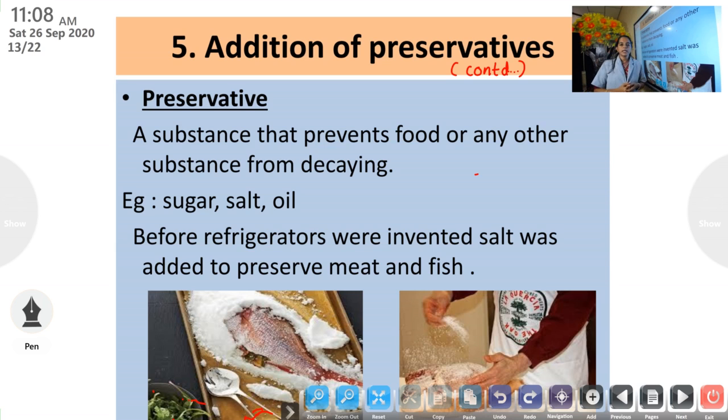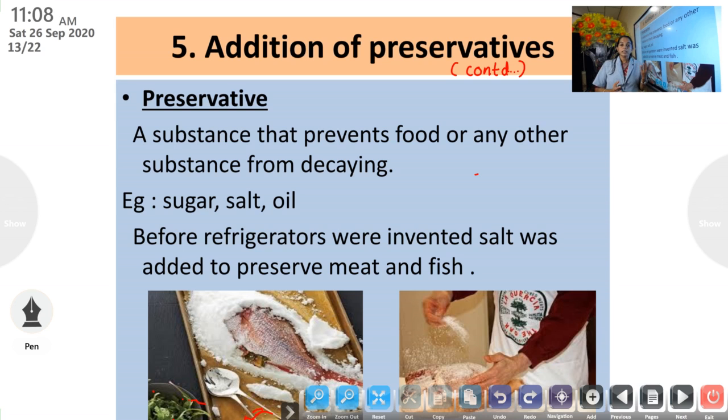Now today we are going to discuss some other methods of food preservation. The first one is addition of preservatives. Have you heard about that word, preservatives? You might have many food packets in your home. When you look at that cover, you can see the name of the preservatives written there. And what is a preservative? It is a substance that prevents food or any other substance from decay.